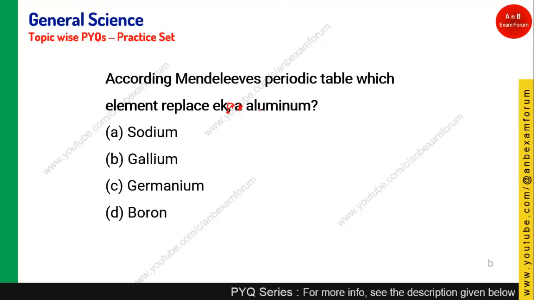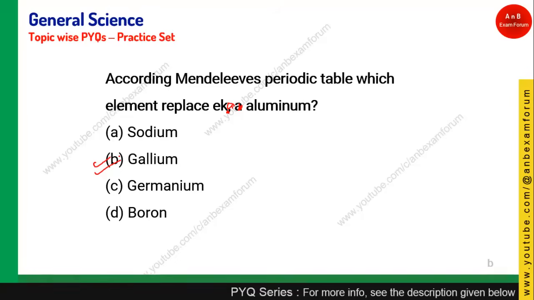And this element Eka aluminum was replaced later by gallium. Okay, so gallium was found later, and it was correctly proposed by Mendeleev that it has similar properties to aluminum. Okay, so option B, those who have given it, they are right.